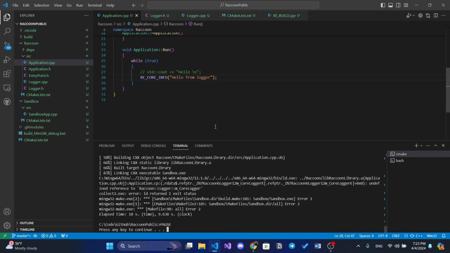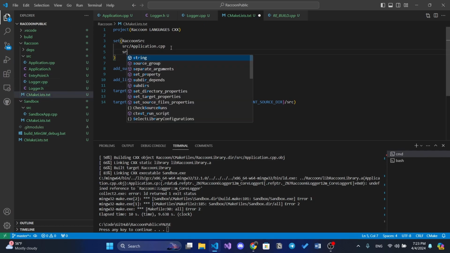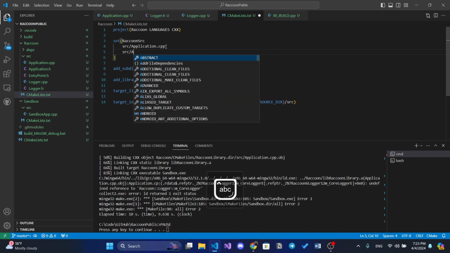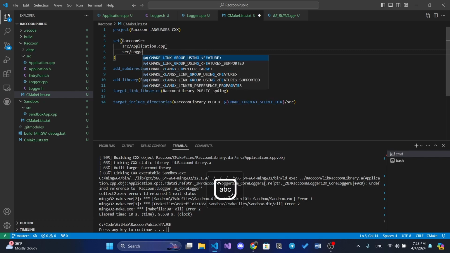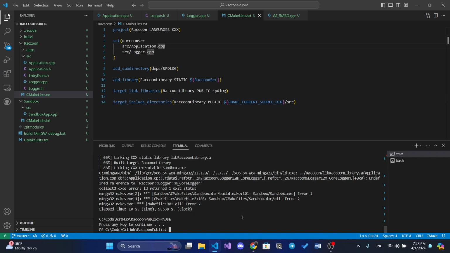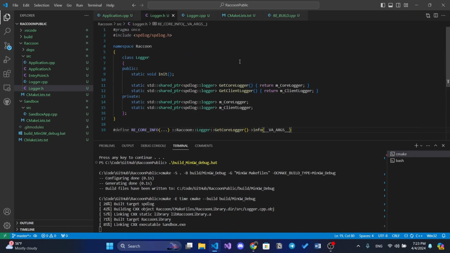Oh, there are some errors. So what is undefined reference to logger? Yeah, this is undefined reference because our project doesn't know what the logger is at all. So it doesn't know where the implementation of this function is. So logger.cpp, that's the file that should be compiled. And now when we hit this, oh, we also forgot to initialize it.